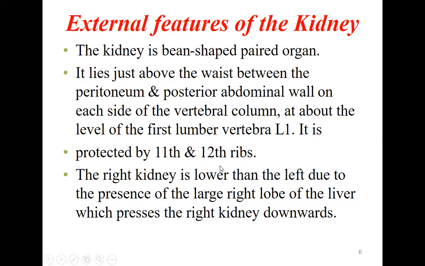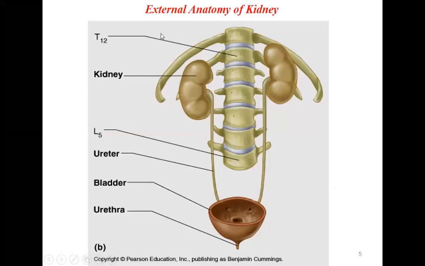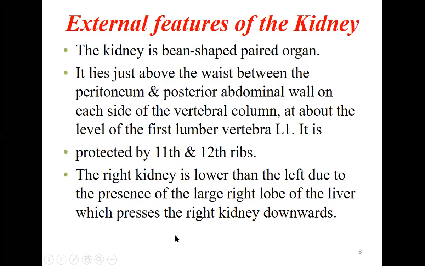The right kidney is lower than the left, which I was telling. The right kidney is lower than the left due to the presence of the large right lobe of the liver. As you know, on the right side we have the liver, so it presses the right kidney downward.